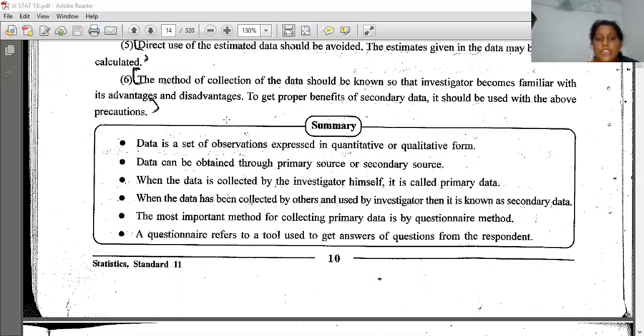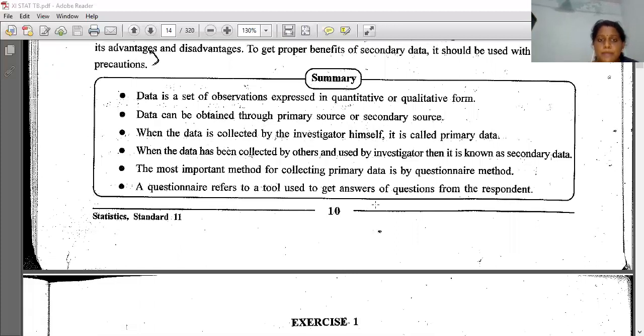Okay, so let's see the summary. First point is, data is a set of observations expressed in quantitative and qualitative form. Data can be obtained through primary sources or secondary sources. When the data is collected by the investigator himself, it is called primary data. We ourselves go and collect the data, then it is called primary data. When the data has been collected by others and used by investigators, then it is called secondary data. And this is a brief study of the full chapter.